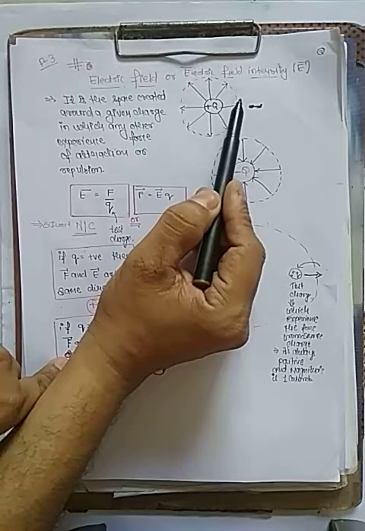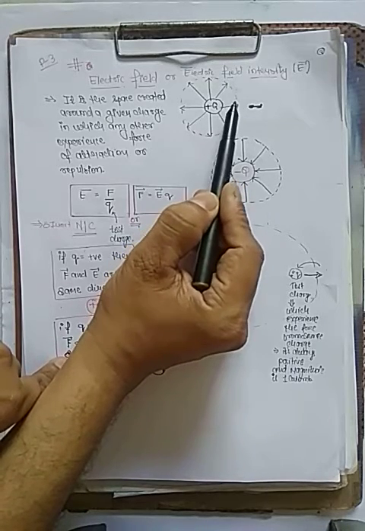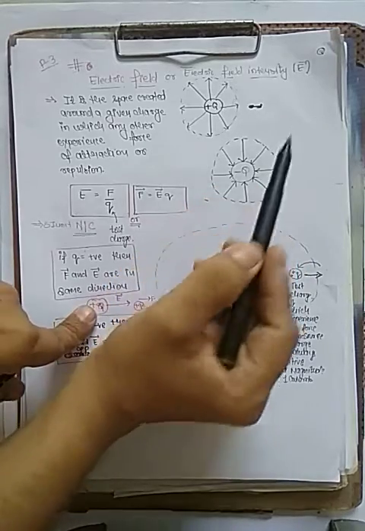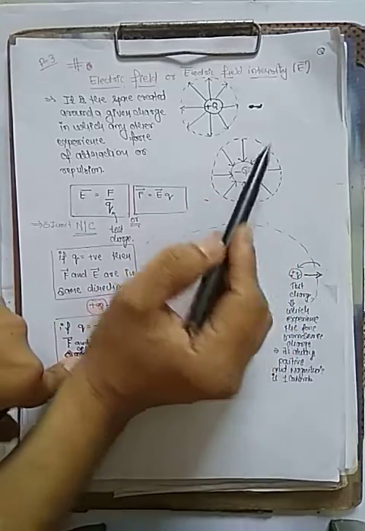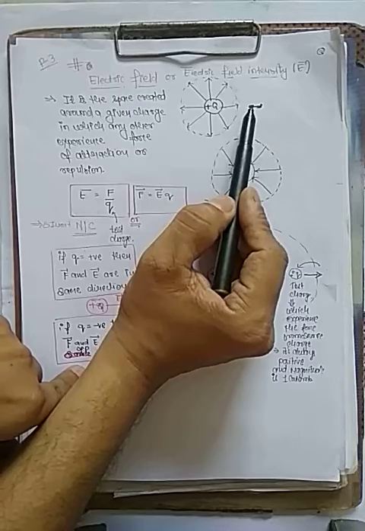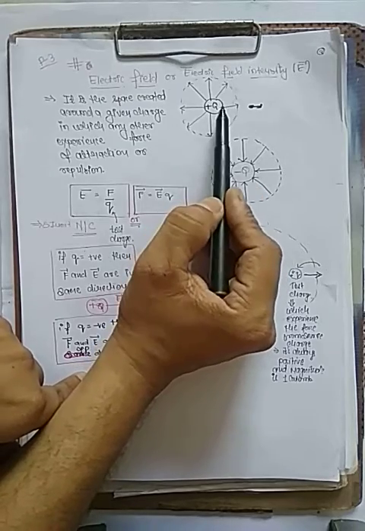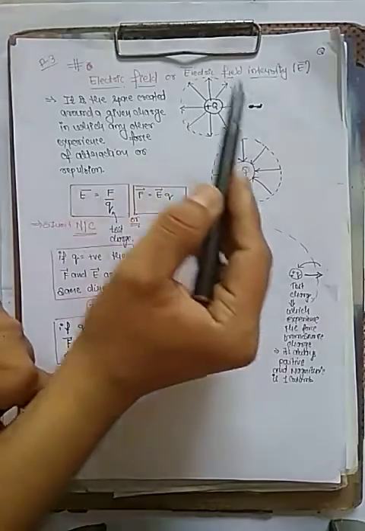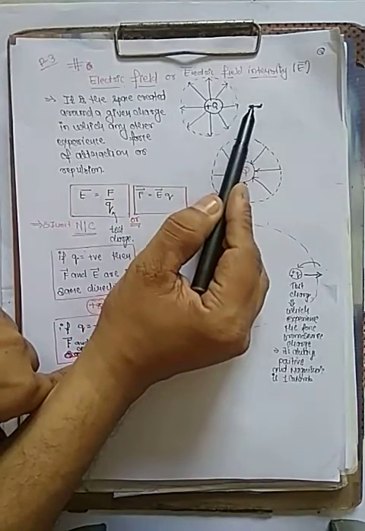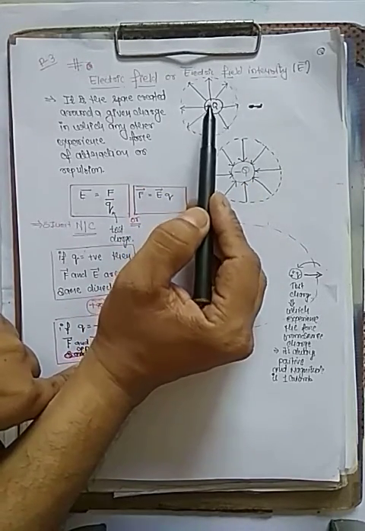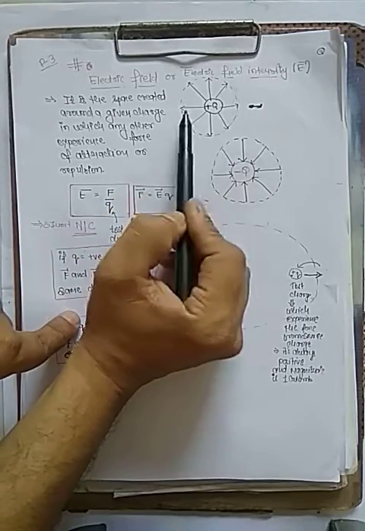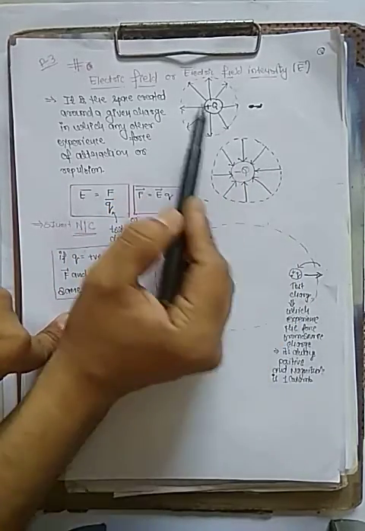Suppose we have a positive charge here, then positive-positive gives repulsion, so the force is repulsion. If we put a negative charge here, then positive-negative gives attraction. So it depends on which type of charge we place here. The electric field for a positive charge is always outside, but the force is either inside or outside depending on the charge.